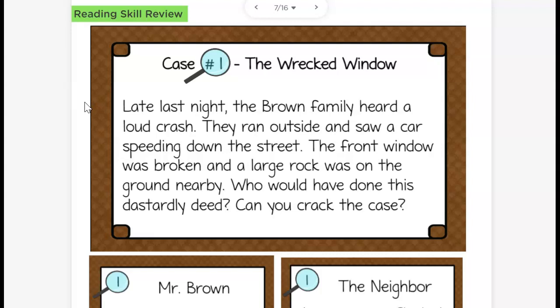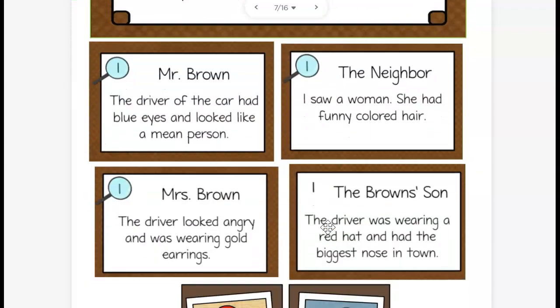The wrecked window. Late last night, the Brown family heard a loud crash. They ran outside and saw a car speeding down the street. The front window was broken and a large rock was on the ground nearby. Who would have done this, Dastardly Deed? Can you crack the case?